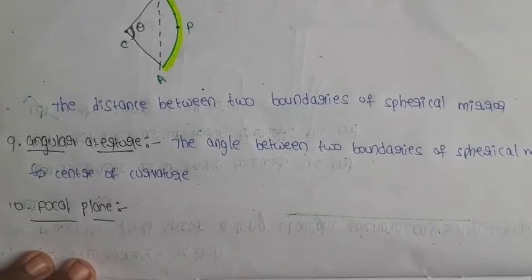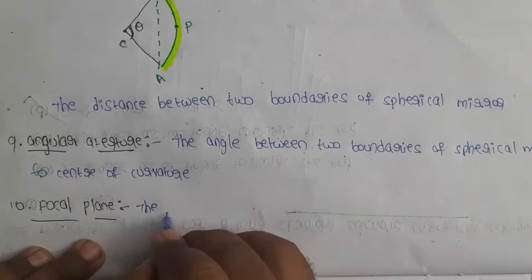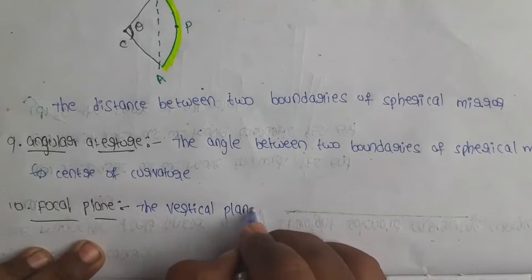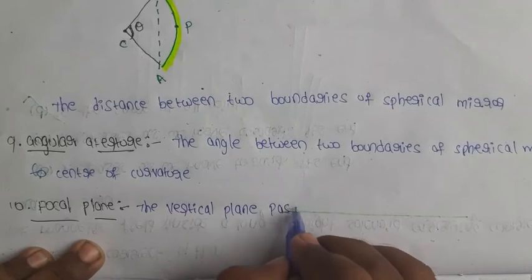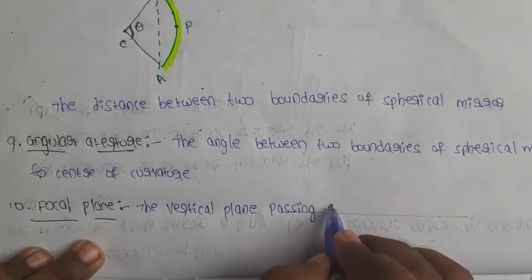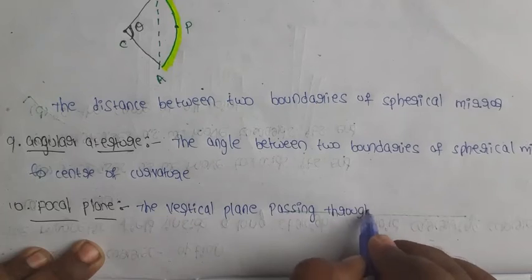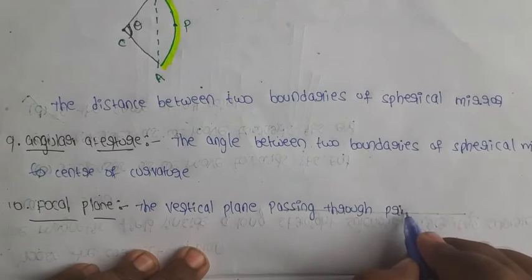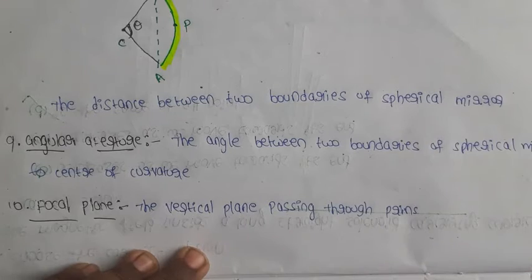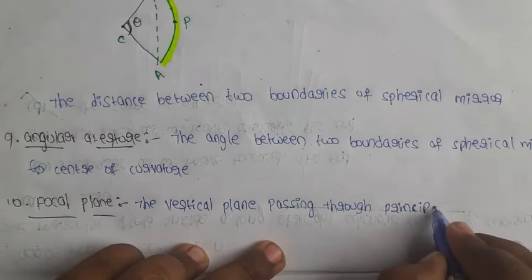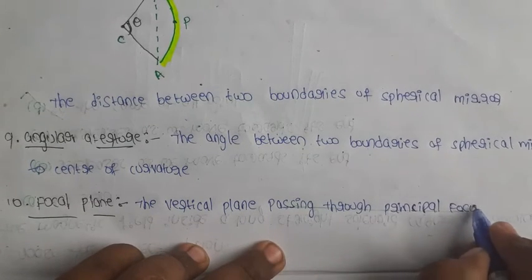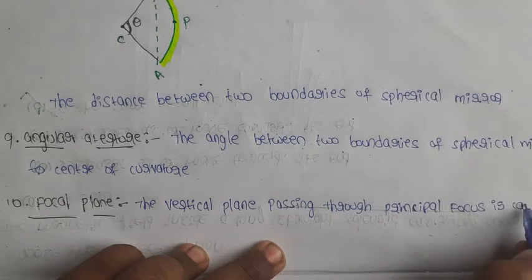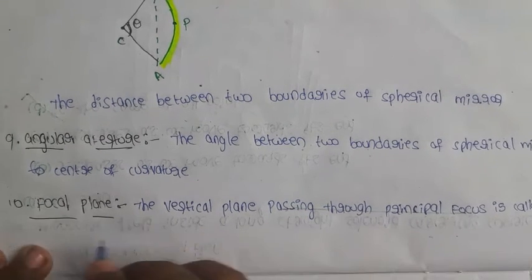The vertical plane passing through the principal focus is called focal plane.